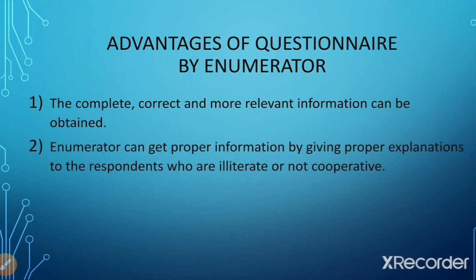Next one, the enumerator can get proper information by giving proper explanations to the respondents who are illiterate or non-cooperative. There are certain areas from which the data is to be collected and the respondents are illiterate, so they do not understand or they are not able to read the questions. So in that case, by this method, the enumerator himself may read the question and give the proper explanation about what kind of information they want from the respondent. So easily the information can be available from the respondent.